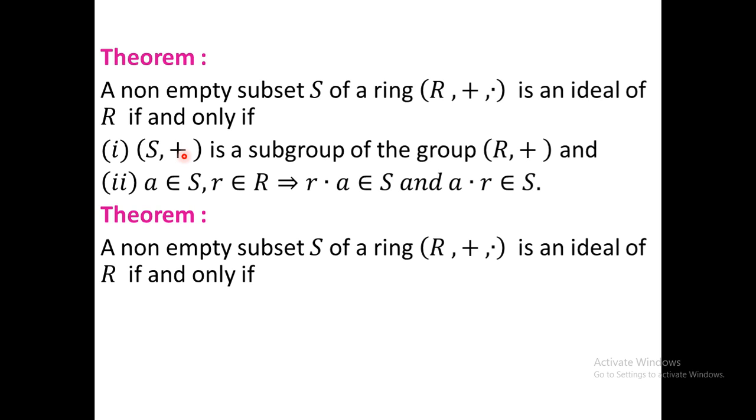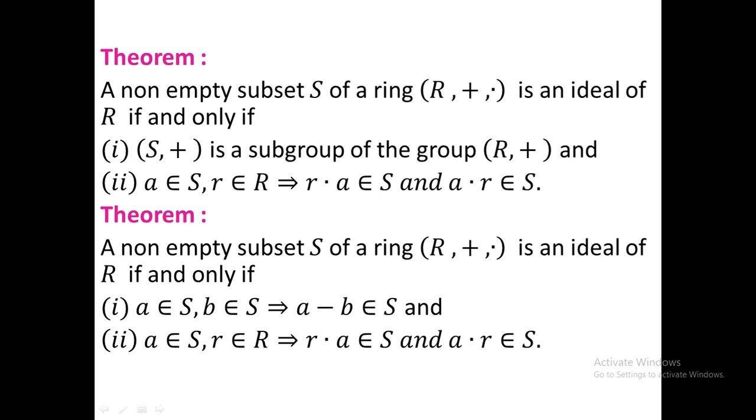That means a minus b. So now I replace condition 1 by that: a belongs to S and b belongs to S implies that a minus b belongs to S. Actually, this is the necessary and sufficient condition: S plus is a subgroup of R plus if and only if a belongs to S, b belongs to S imply that a minus b belongs to S. So I replace the condition by that and the second condition remains unchanged.